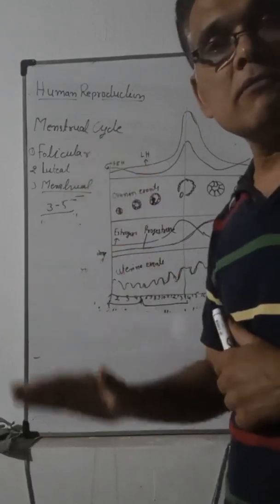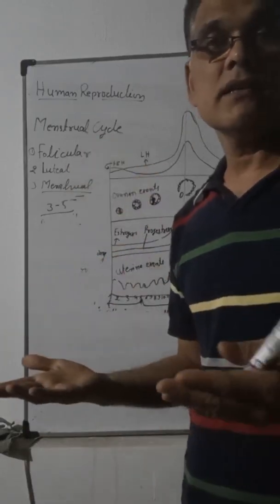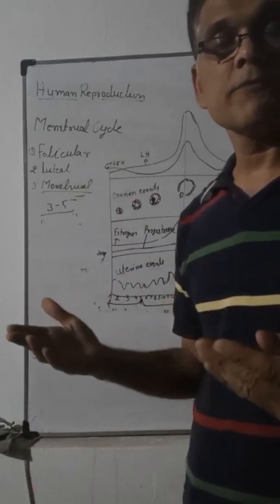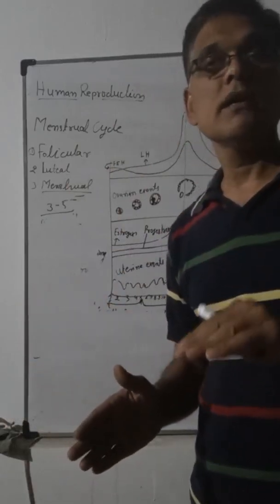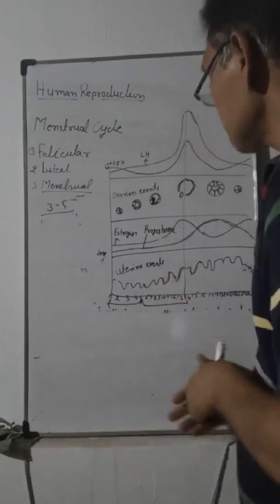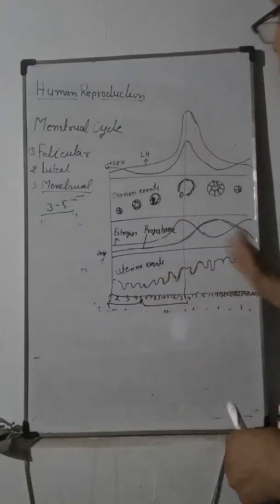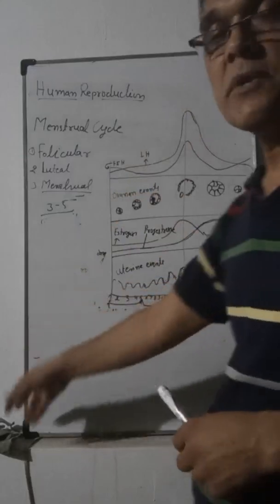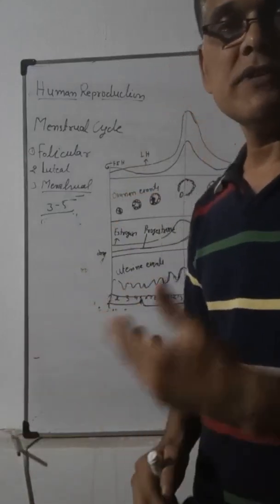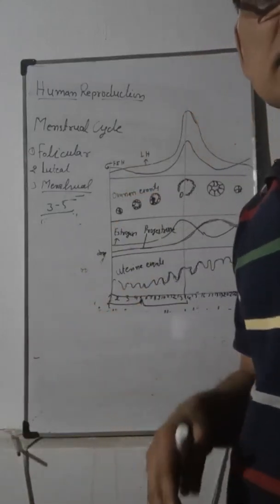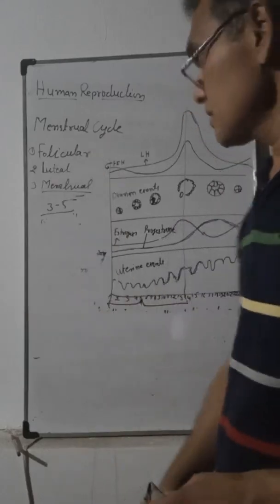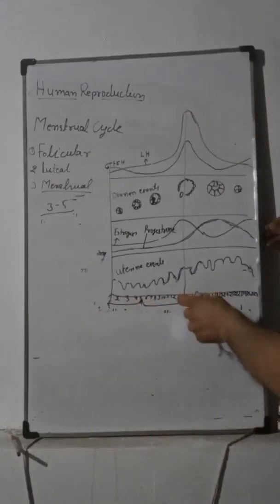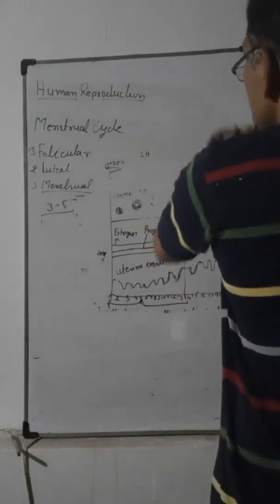If the progesterone level goes down, pregnancy will not occur, or maybe abortion happens due to a lower level of progesterone hormone. And after the luteal phase, the next is the menstrual phase, the bleeding phase, during which the endometrium will be degenerated and removed from the uterus through the vagina. This is the menstrual cycle.